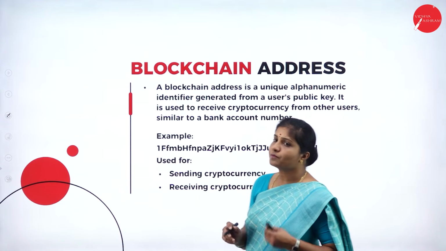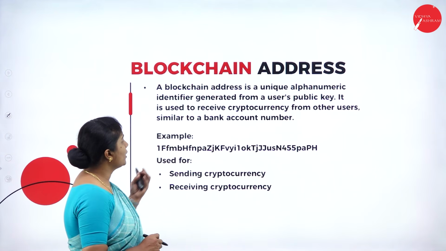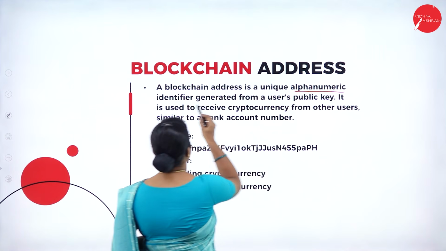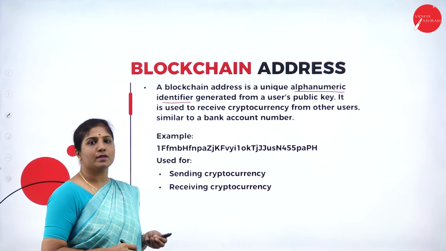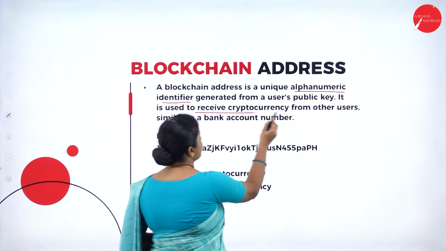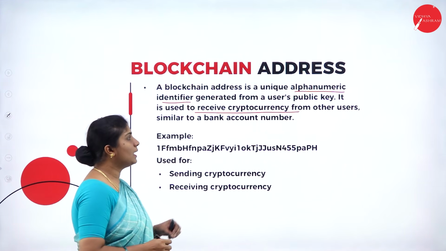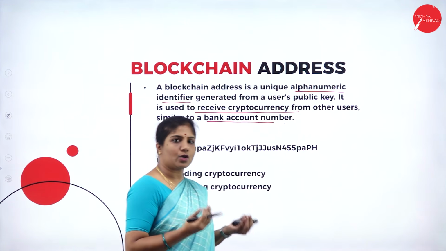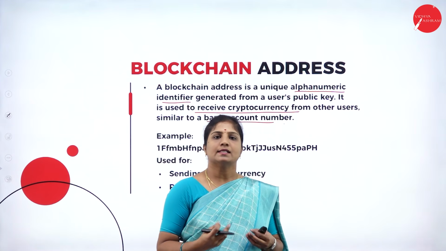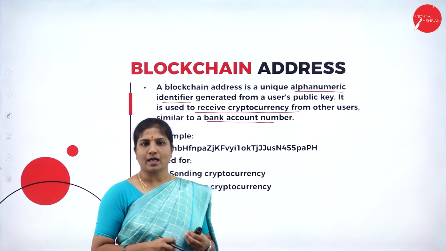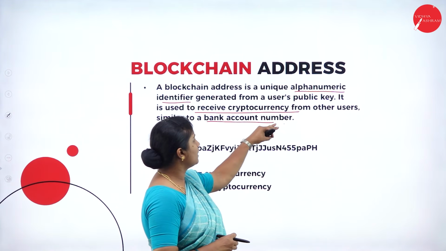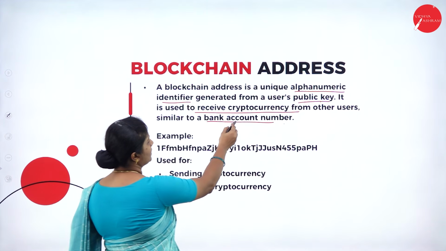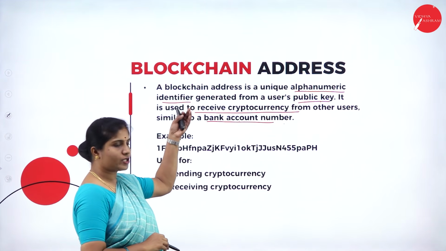Next, we will move on to blockchain addresses. What do we mean by blockchain addresses? An address is a unique alphanumeric identifier generated from the user's public key. It is used to receive cryptocurrencies from other users. For example, take our bank account number. If I give my bank account number to my friend, he is going to send money to that account number. Here the bank account number acts like a public key. So this is a simple example we can take for blockchain addresses.